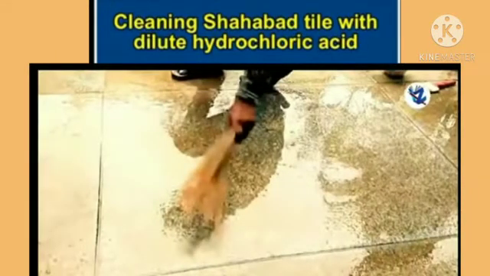Cleaning Shahbad tile with dilute hydrochloric acid. The chemical composition of Shahbad tile is mainly calcium carbonate, and during cleaning with hydrochloric acid, the upper layer of the tile reacts with hydrochloric acid and three products are formed. One of them is calcium chloride, which is soluble in water and gets washed away with water. The second product is carbon dioxide, which bubbles out and mixes in the air, and the third product, water, mixes with the water.